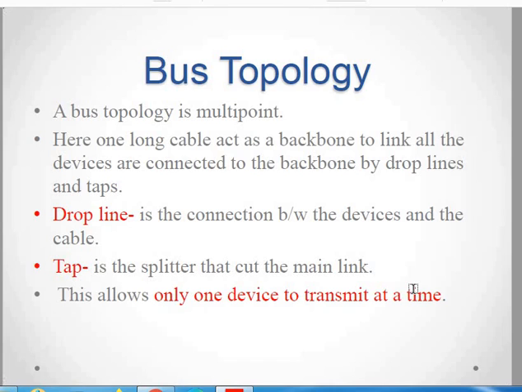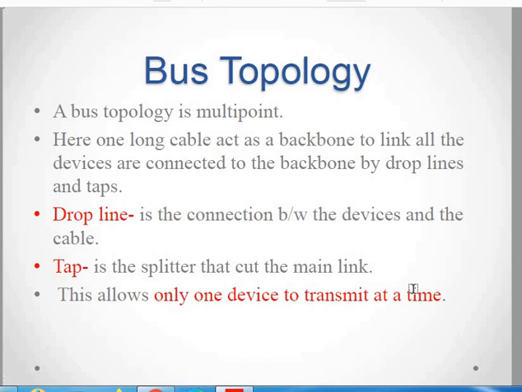Here a long cable acts as a backbone for the whole network. In most cases this long cable is a coaxial cable. Drop lines are utilized to connect the device and the cable, so a tap is required.